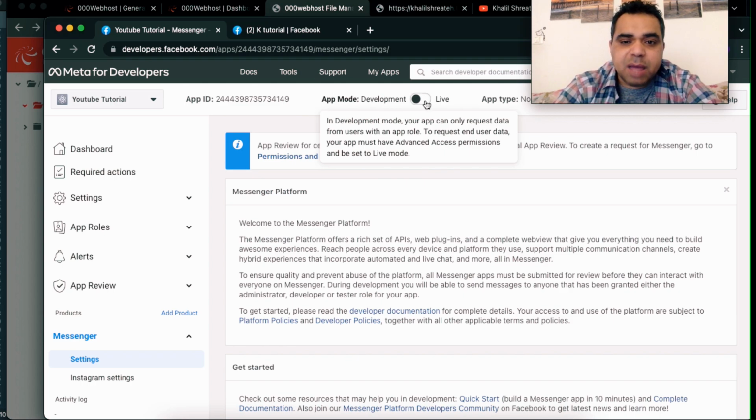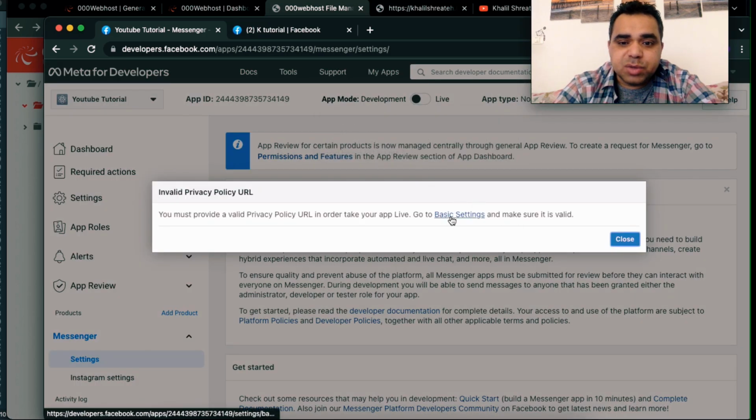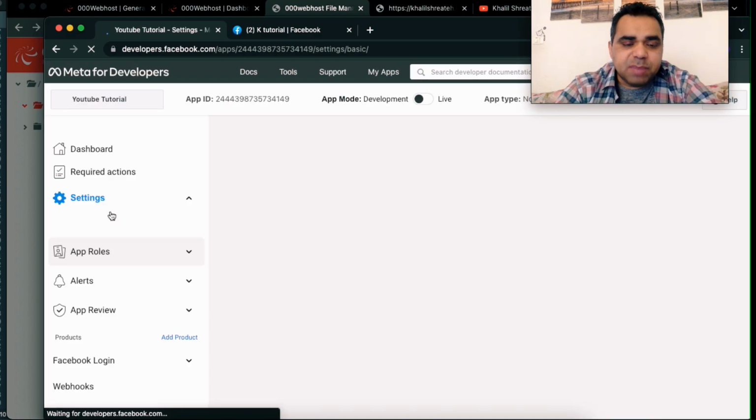You need to send your app live. But before sending your app live, you need to make sure that basic settings is correctly filled. As you can see here, there's a message that says we cannot send your app live before you correctly modify your basic settings. So let's go to basic settings, which you can find on the left panel here.